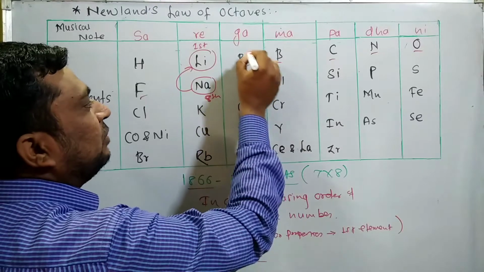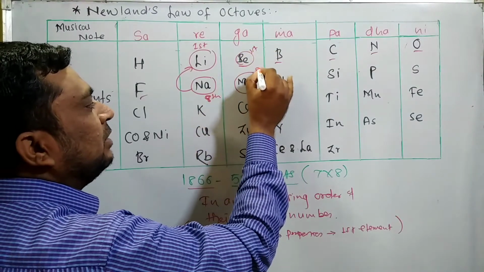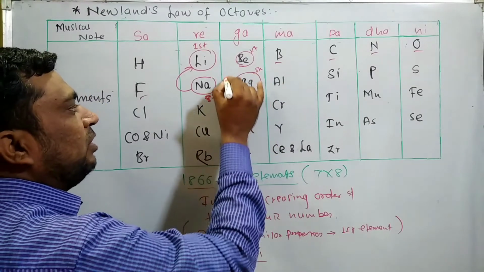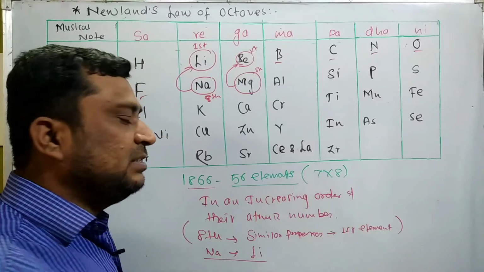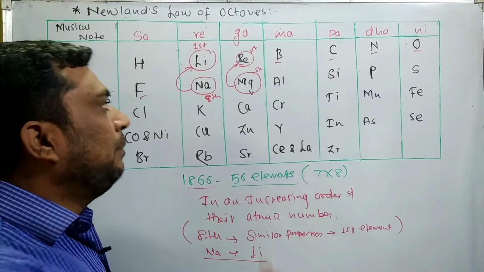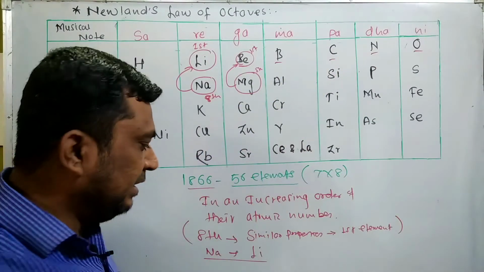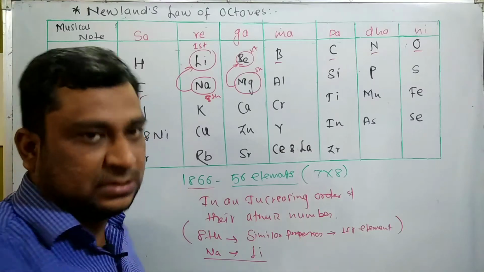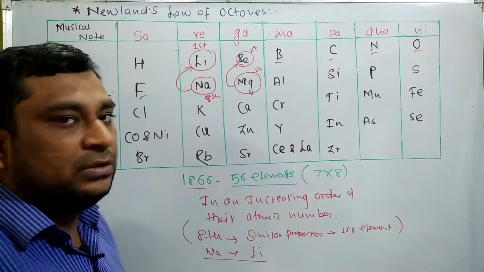Suppose beryllium is the first one. For beryllium, the eighth element is magnesium. It means that the properties of magnesium and beryllium are the same. This is Newland's law of octaves. This is the repetition you find after a certain interval, after moving onwards, and that is the gap of 8 to the first. And for this repetition, the credit goes only to Newland.